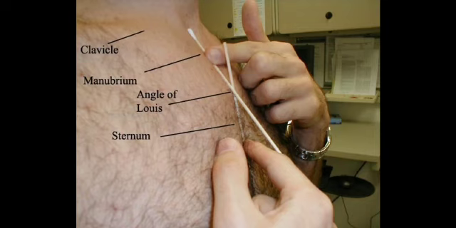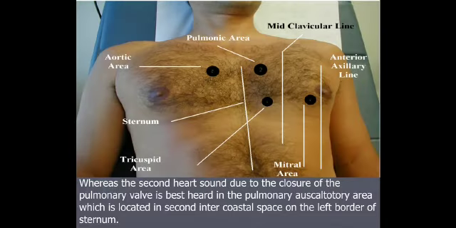So this is how the apex beat is located, with the angle of Louis as the landmark for the location of the apex beat. So these are the four areas of the heart. As you all know, the second heart sound signifies the end of the clinical systole.